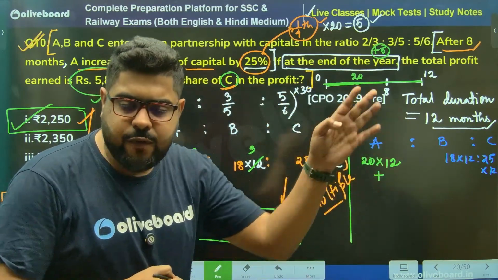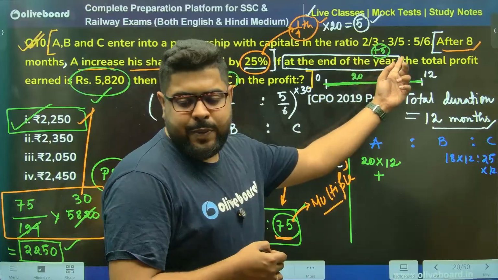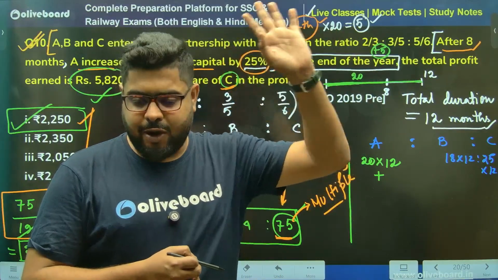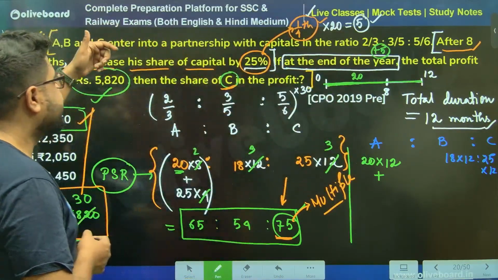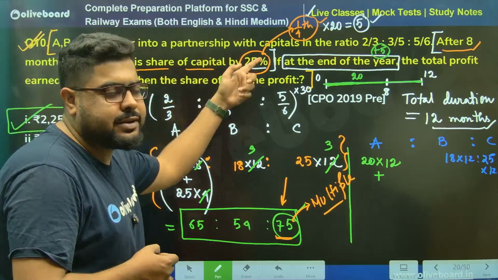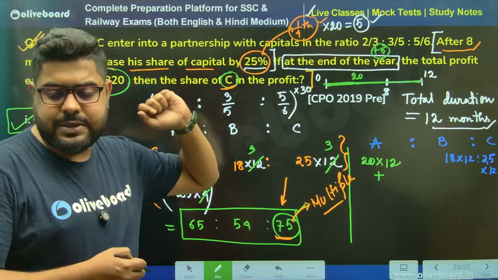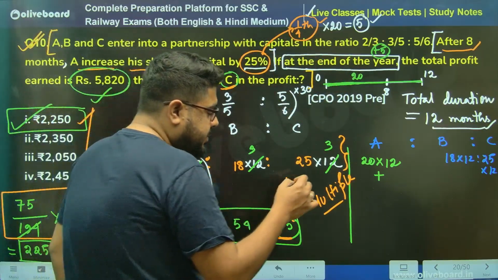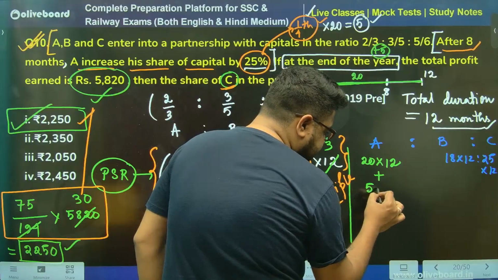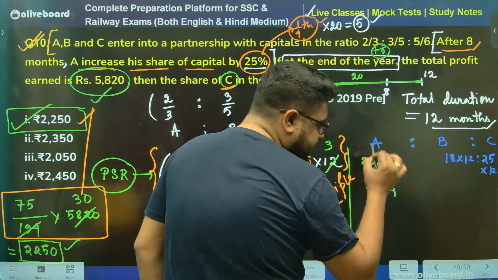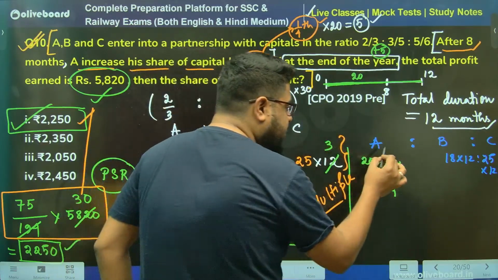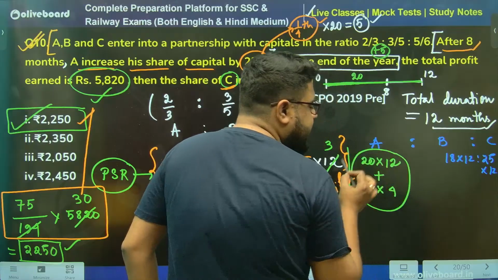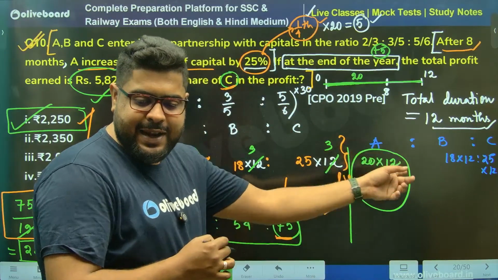For the last 4 months, 5 rupees extra has come, because he increased it by 25%. So 5 rupees is there extra for the last 4 months. You can do it like this as well. If you do it like this, you will get the same ratio.